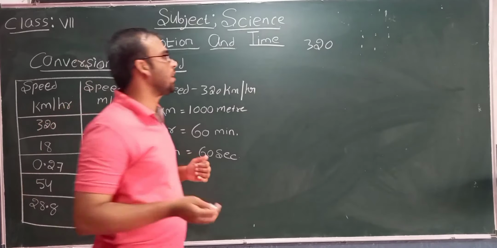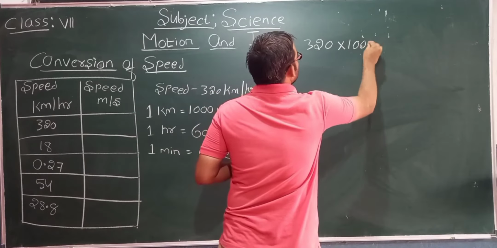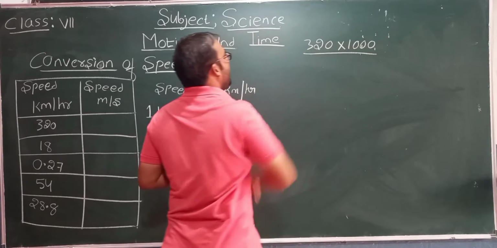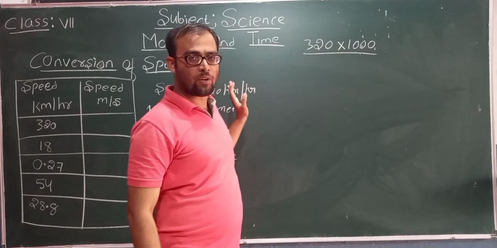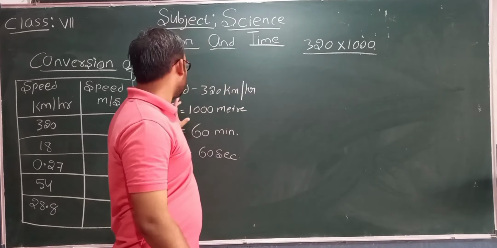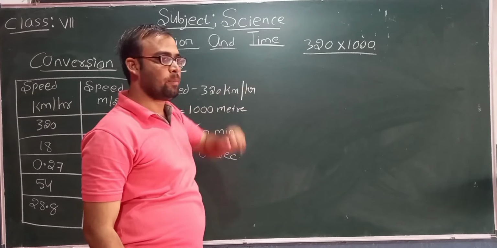How to do that? That is 320 into 1000. When we write 320 into 1000, we are converting this distance into meters.